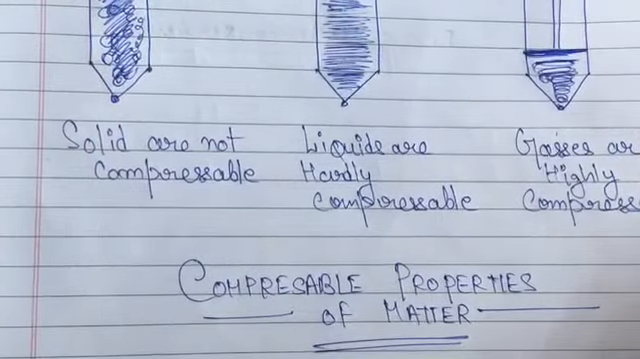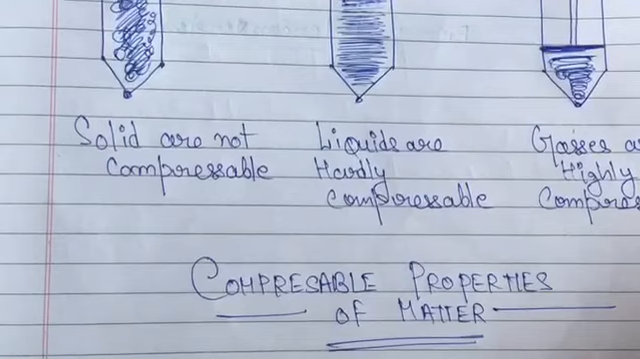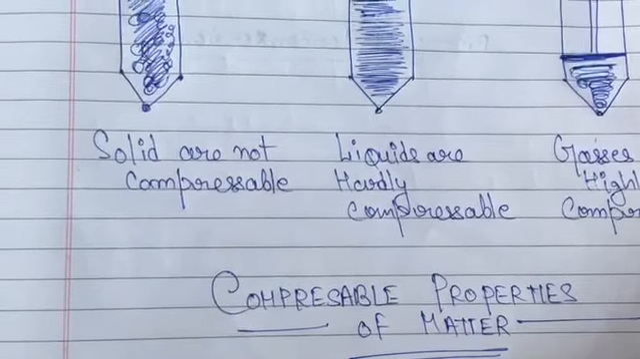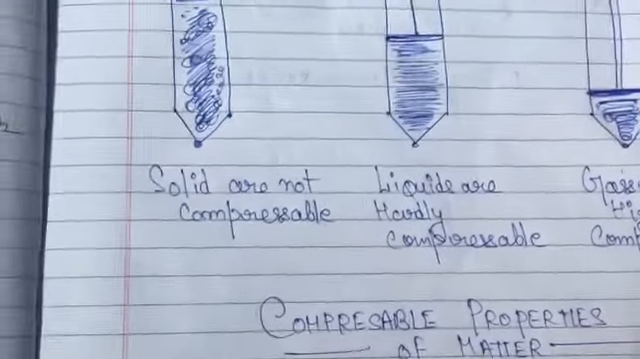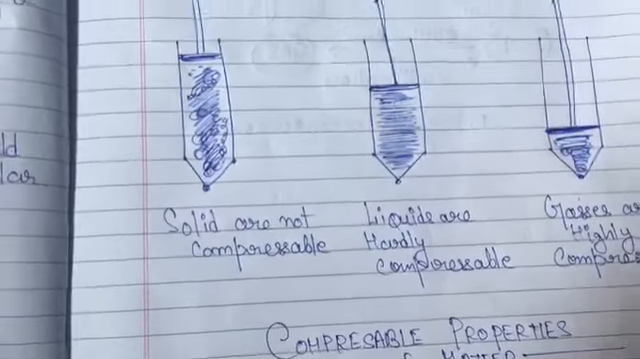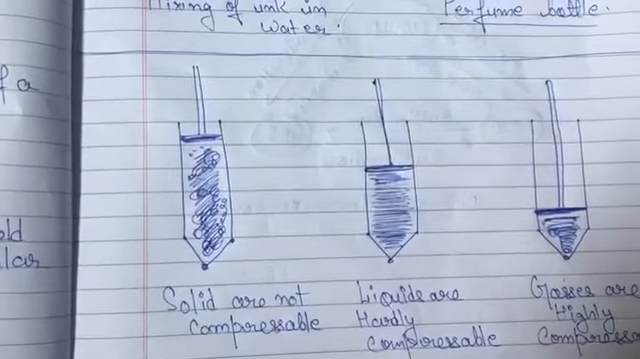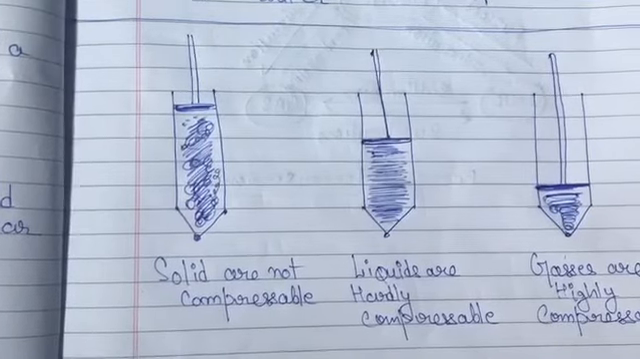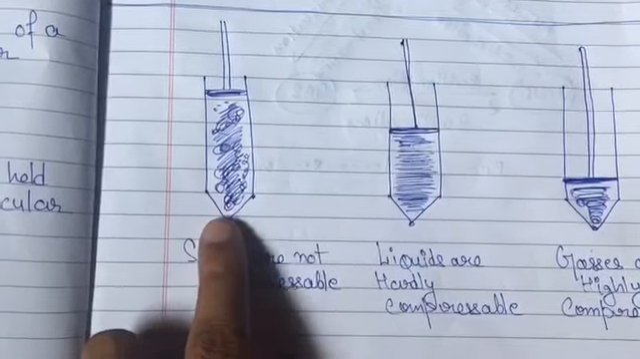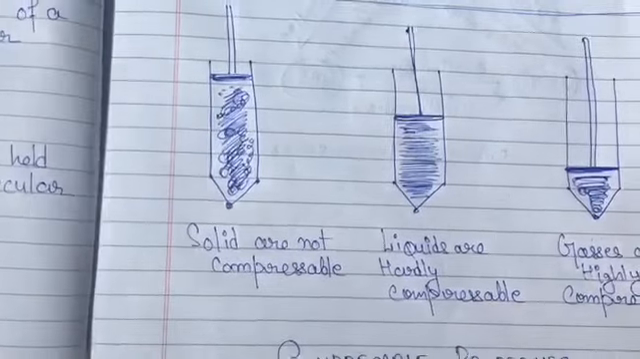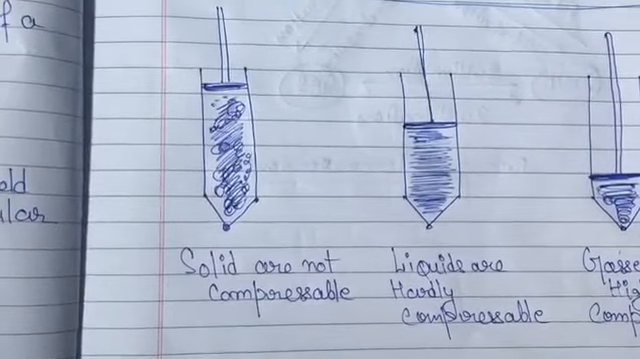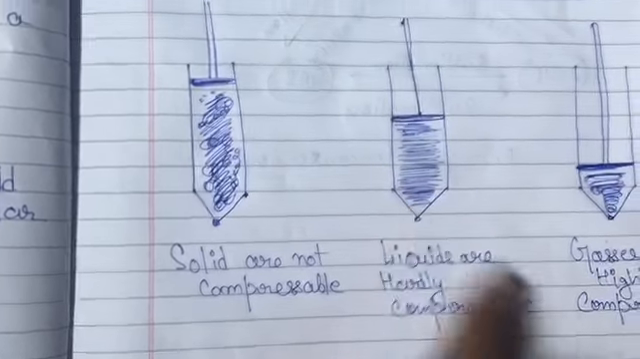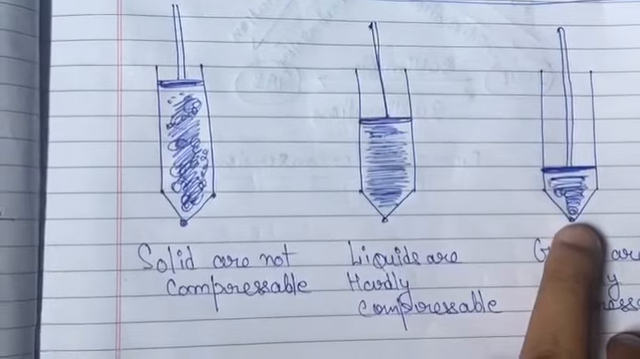So students, next we have the compressible property of matter. For that we can show you with a little example. Here is the example. For that we need to take three syringes. In the first syringe we fill the solid, in the second one we fill the liquid, and in the last one we fill the gas.